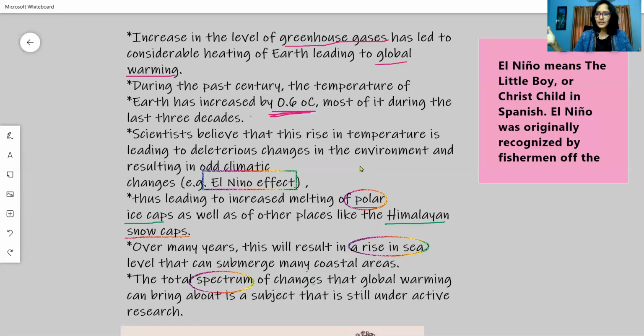And the total spectrum of changes that are caused by global warming is not yet completely understood. It is still an active area of research. Okay, so this is about the greenhouse gases and the global warming.